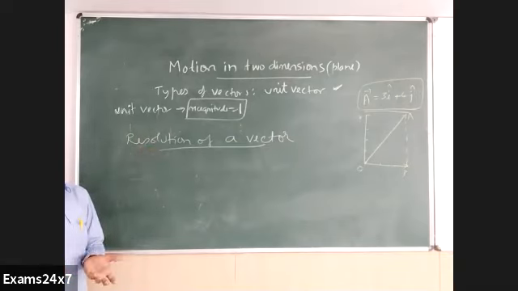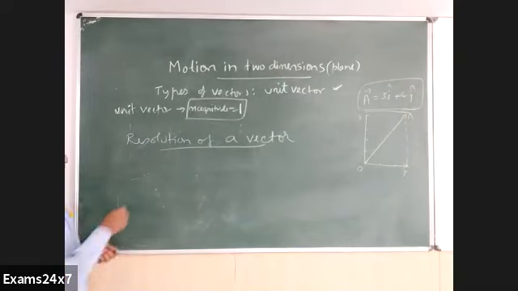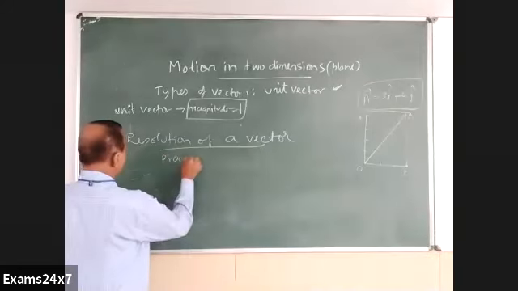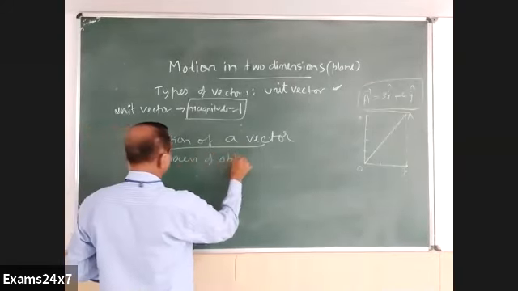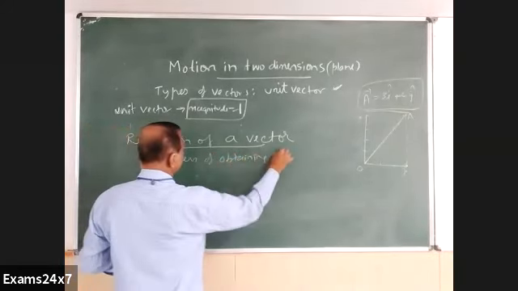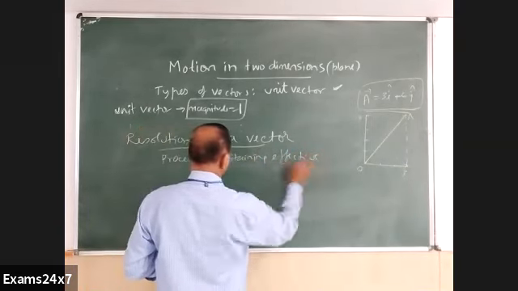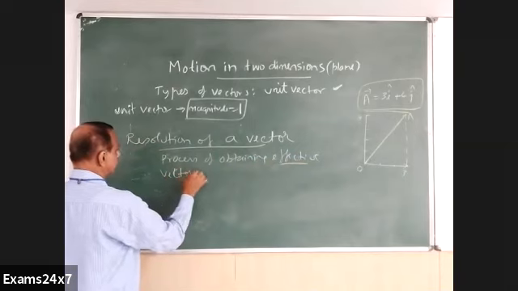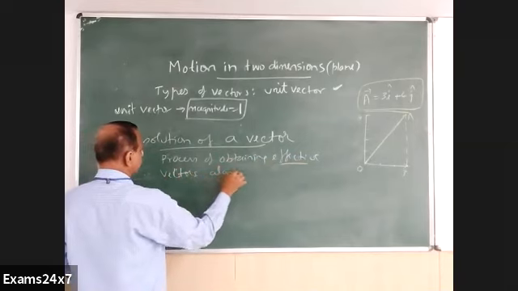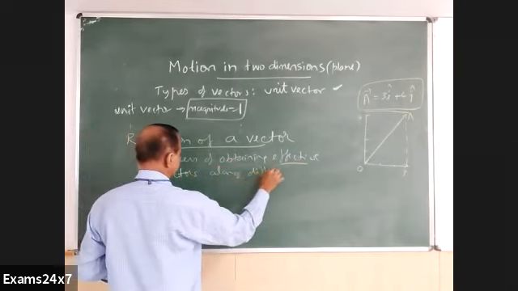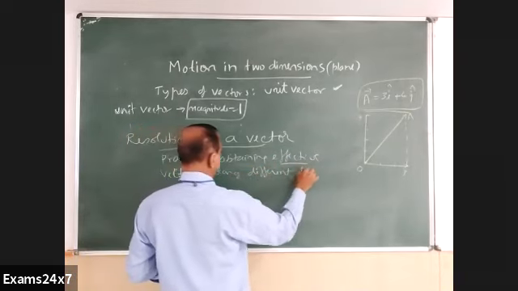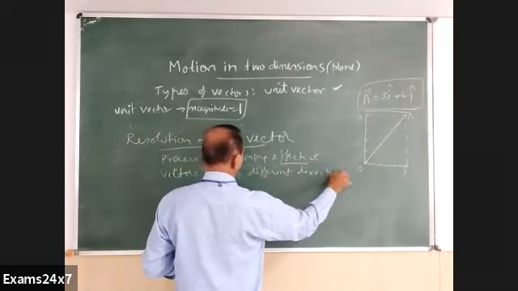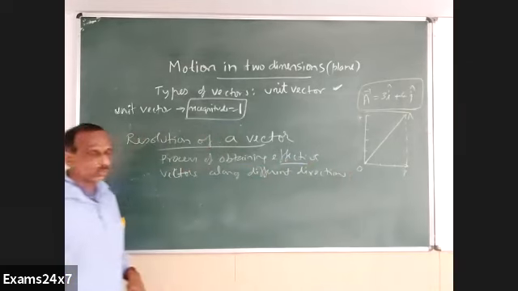Effective vectors can be called components of the given vector. So the process of obtaining effective vectors along different directions can be called resolution of a vector. Now what is the meaning of this?